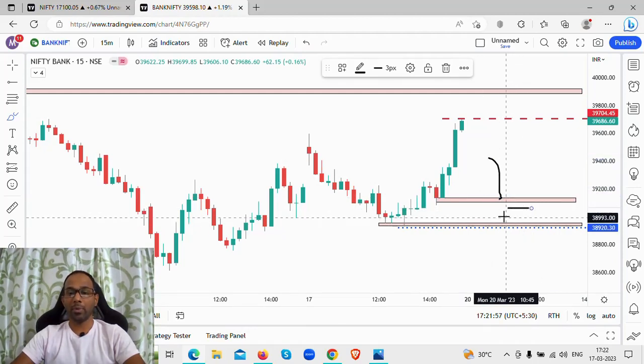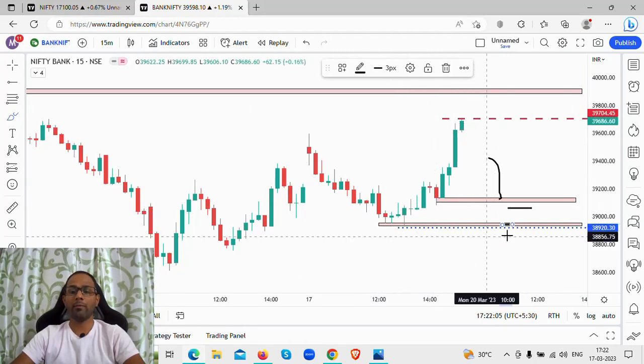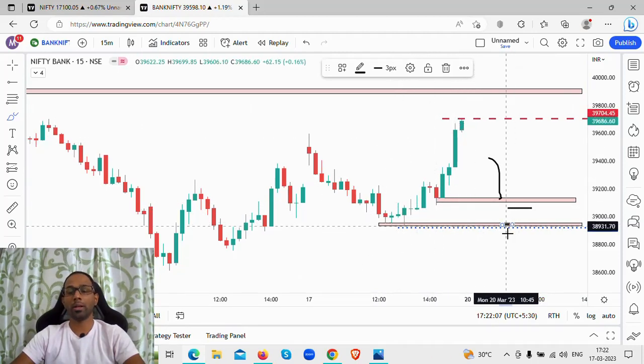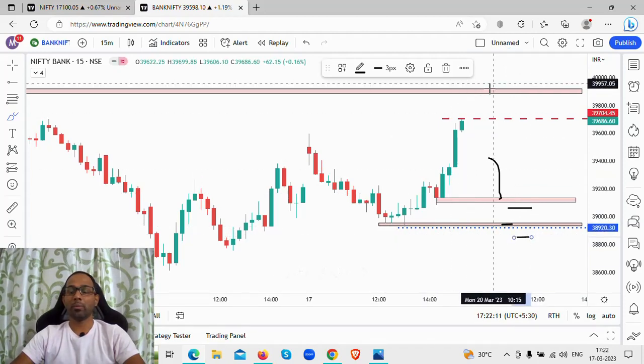If there's a gap down, or if there's selling coming into this level also, I doubt it, because the bulls are looking to take good control here. If in case the price comes to this level, then I'm going to look at buying around this level and placing a stop loss below this particular level. These are the levels I'm going to look at for shorting or taking a long position.